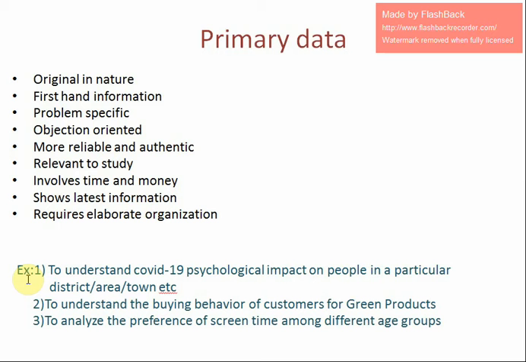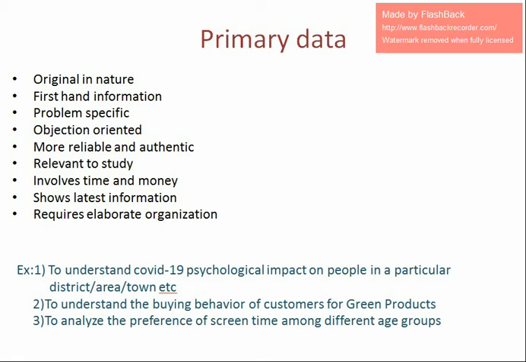The first example is, suppose we want to understand the COVID-19 psychological impact on people in a particular district or area or town. To understand this, we need to collect the information, and this information is primary data. Second, to understand the buying behavior of customers for green products, we want to prepare a questionnaire and fill it up from respondents. So that is again the second example of primary data.